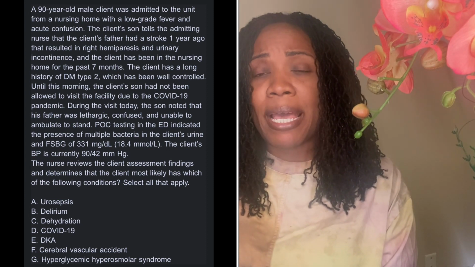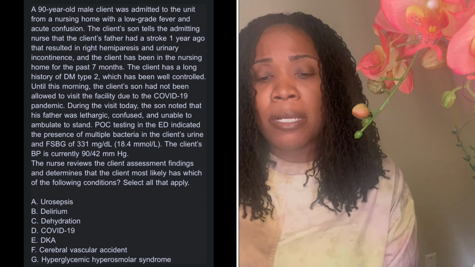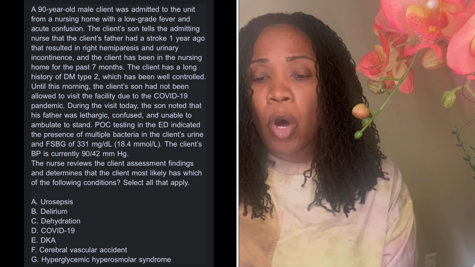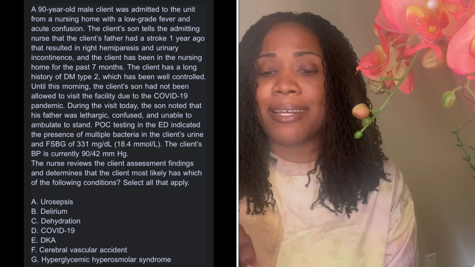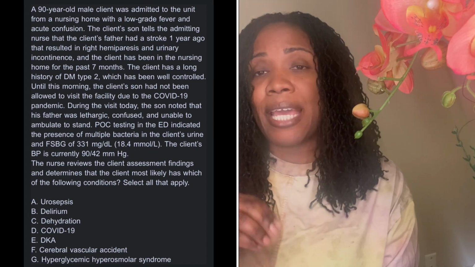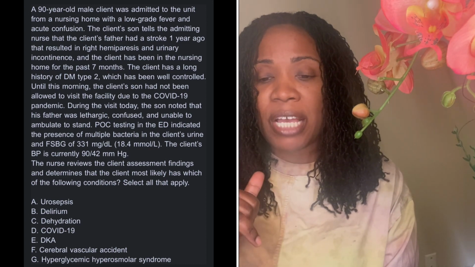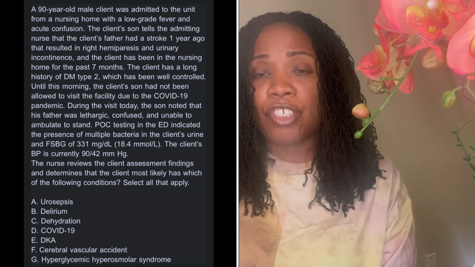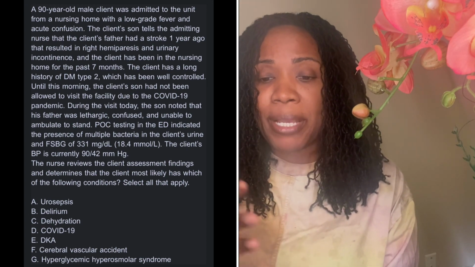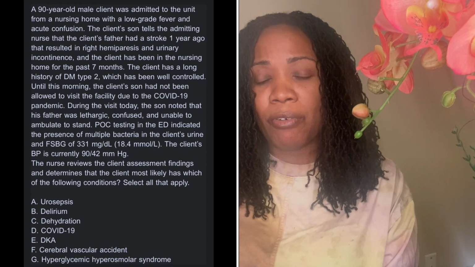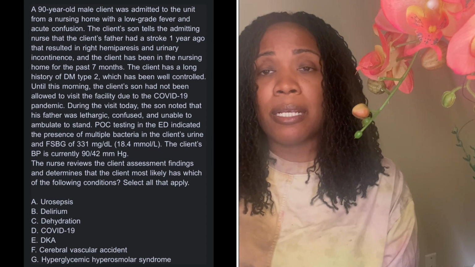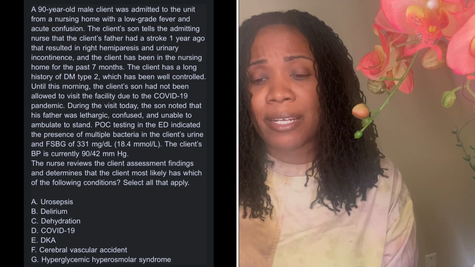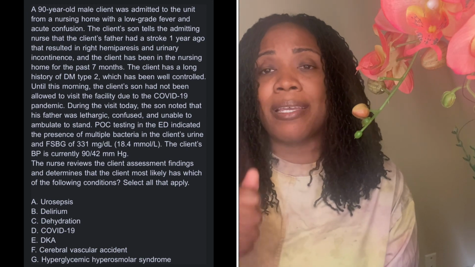Now, could our patient be having a cerebral vascular accident? Your patient has acute confusion, and also your patient has urinary incontinence. That's a big indicator for a UTI. My patient has urinary incontinence. So with the cerebral vascular accident, the patient had a stroke a year ago, and the patient already has right hemiparesis, which means the right side is flaccid. It doesn't work as effectively, and they don't have strength in that extremity. The patient had a stroke a year ago.